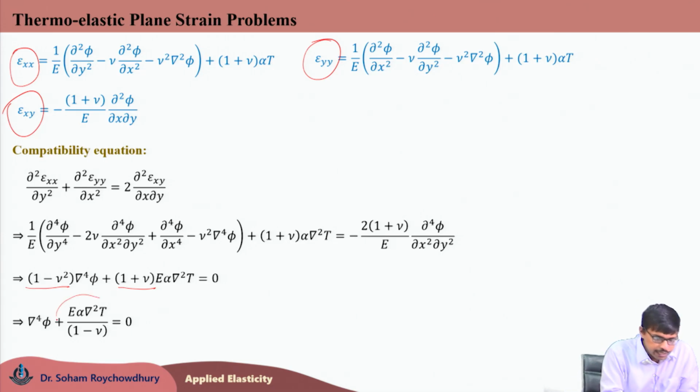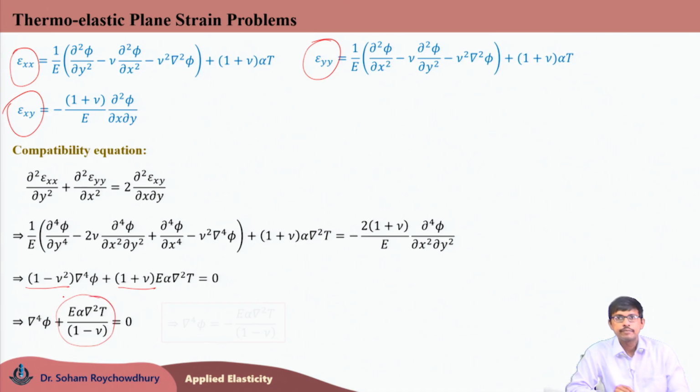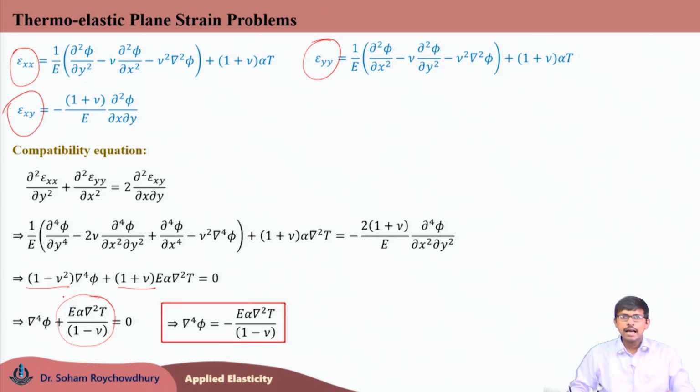And if you take this term on the other side, the biharmonic of phi would be equal to minus E alpha Laplacian of T divided by 1 minus nu. So, this is the governing equation for choosing the stress function phi for the thermoelastic plane strain problems.